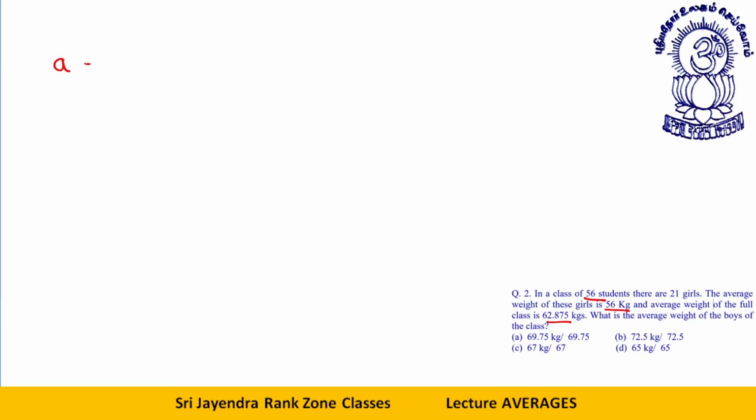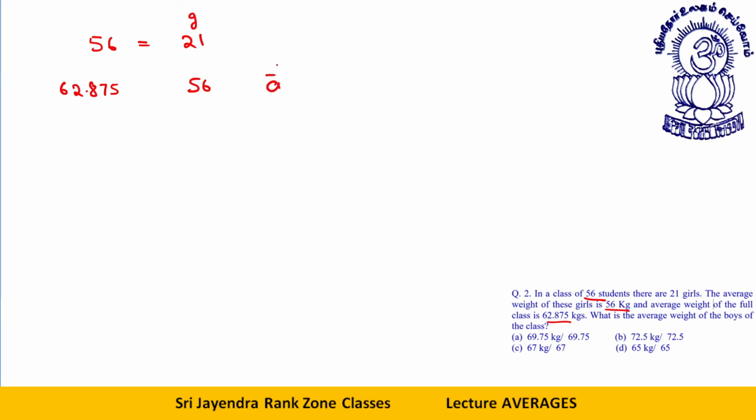What is the average of the whole group? Full class, how many students? 56. There are 21 girls. The average weight of these girls is 56, and the average weight of the full class is 62.875. What is the average weight of the boys?